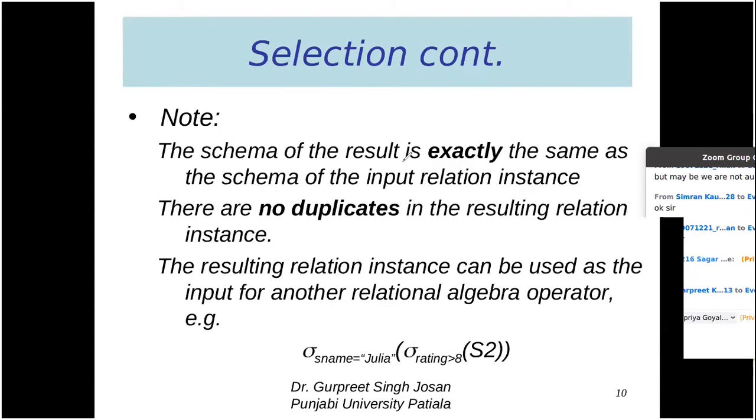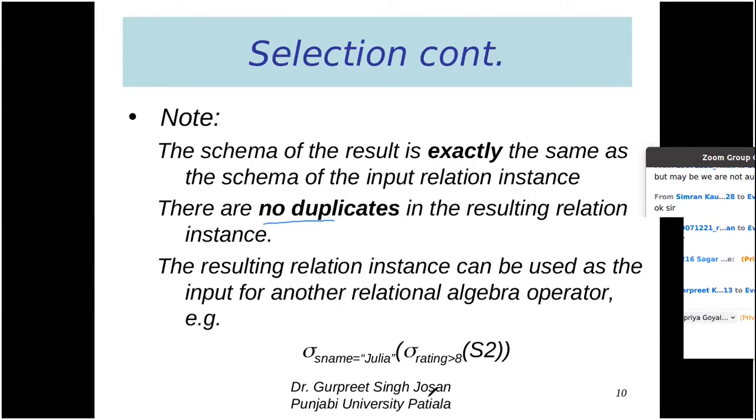The schema of the result is exactly the same as the schema of the input relation. Schema means the number of columns and their names. Whatever the column names and the number of columns, everything is the same as that of the input relation. There are no duplicates in the resulting relation. If there are duplicates as a result of this operation, all the duplicates will be removed, and the resulting relation instance can be used as the input for another relational algebra operator.